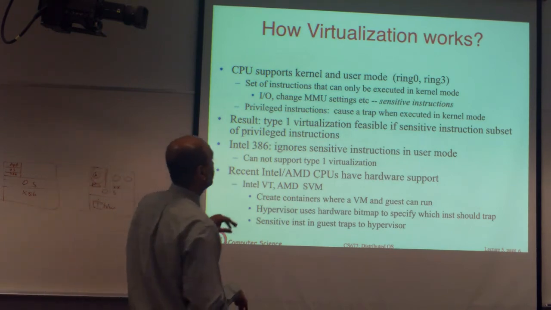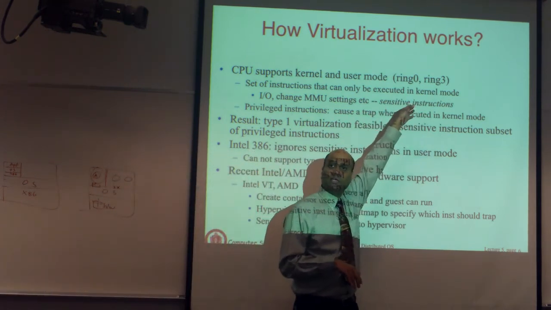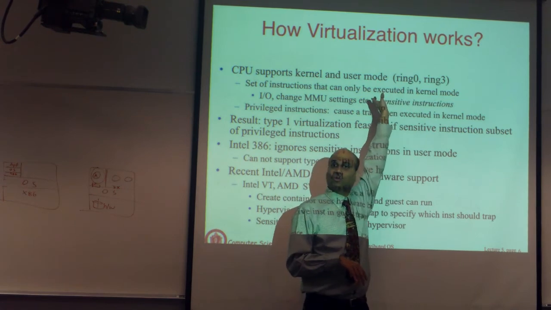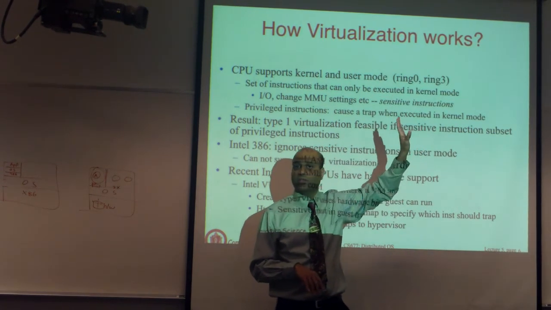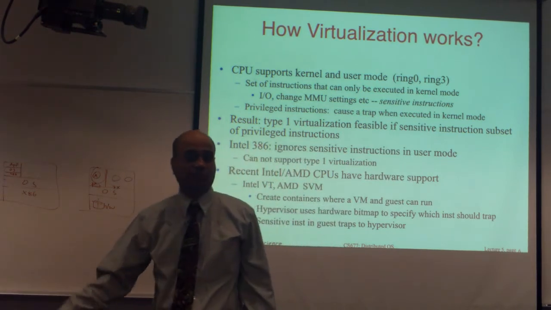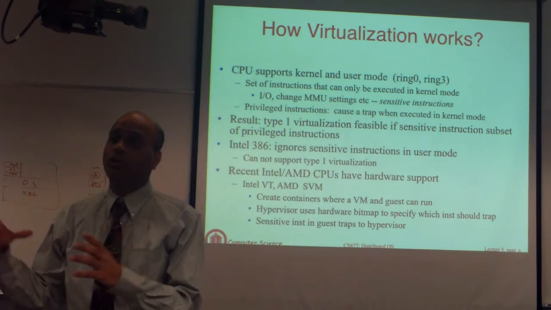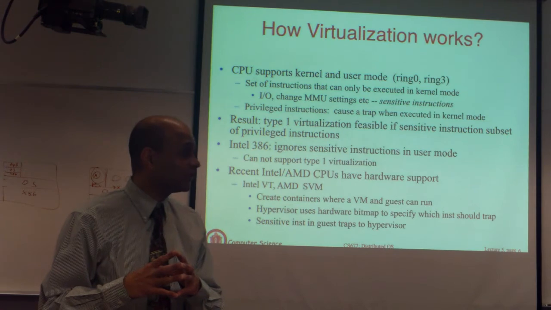Intel actually has multiple rings. Ring 0 is the kernel mode. It's the most privileged. Anything goes in ring 0, any instructions ever. Ring 3 is the least privileged, the mode where you have the most restricted set of instructions.